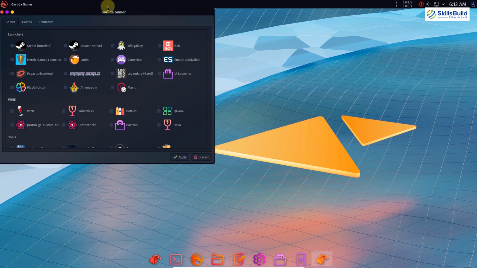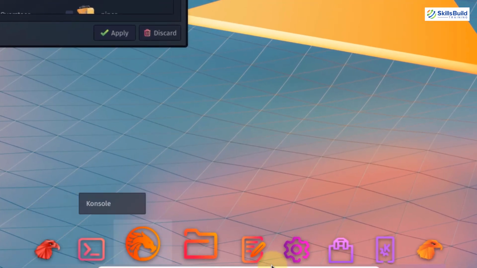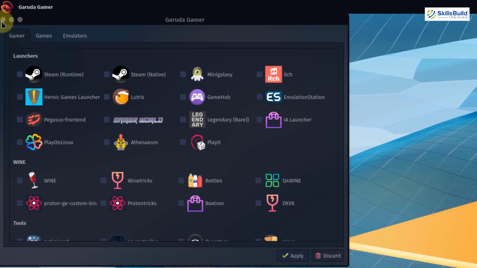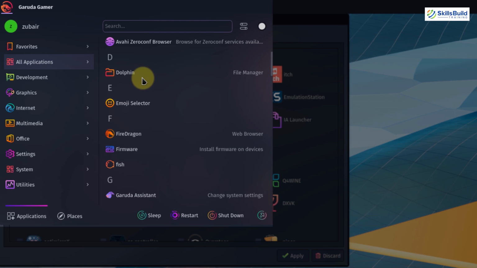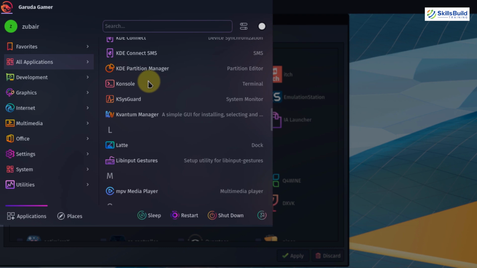Just like Deepin Linux, Garuda also has a Mac operating system like theme. The thing that makes this distribution gorgeous is the use of neon icons, as you can see at the bottom of your screen. The good thing about this distribution is that we do not get many applications pre-installed. If I go to all applications, we do not get a lot of applications pre-installed, and that's a good thing, because a lot of gamers do not like to have many things pre-installed in their system. They want to customize it and only keep those things in their system as per their liking and needs.